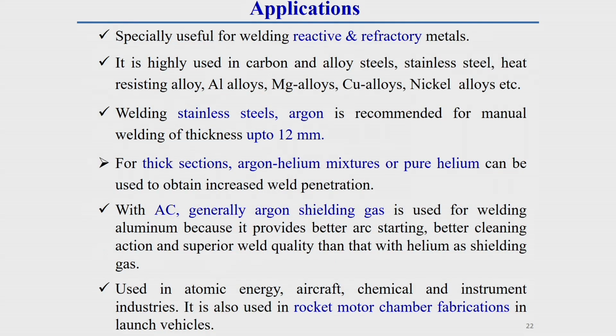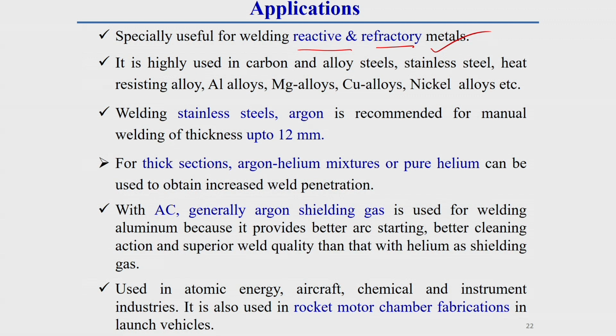Now, the application of this welding process: as I have already told you, it is very much suitable for reactive and refractory metals. Reactive materials are titanium and zirconium, and refractory metals are generally tantalum and molybdenum. These are very difficult to weld, but can be welded by this welding process. It has wide application for reactive and refractory materials.